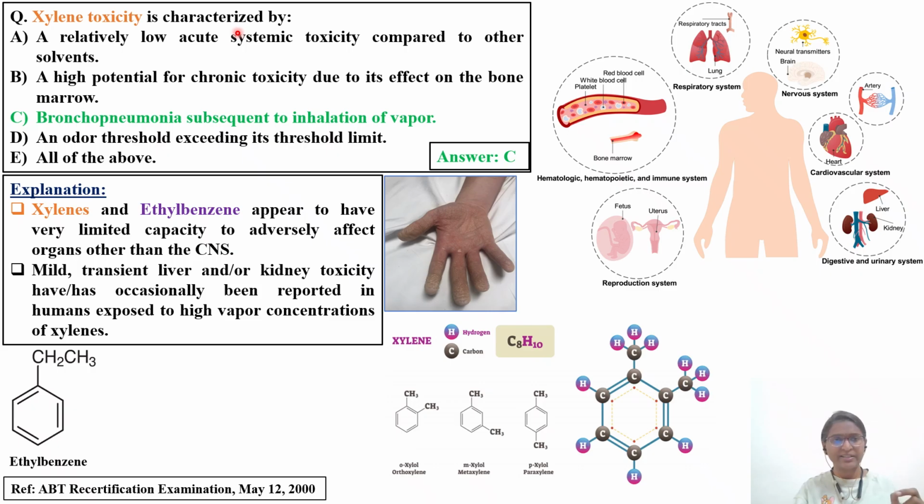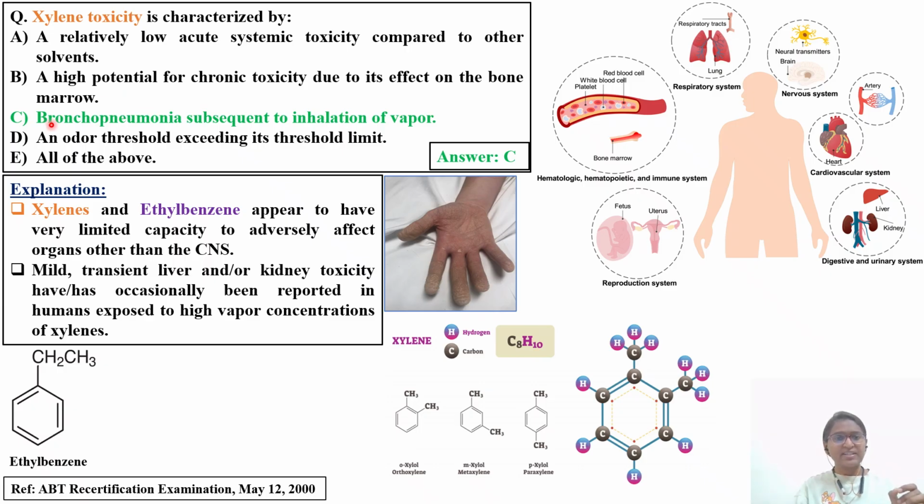Option A: organic solvent xylene, a relatively low acute systemic toxicity compared to other solvents. So you always need to compare xylene, benzene, toluene, propanol, all these types of organic solvents. Second option is a high potential for chronic toxicity due to its effect on the bone marrow. Actually, bone marrow related toxicity, you will come across with benzene. The characteristic feature of benzene toxicity is bone marrow.